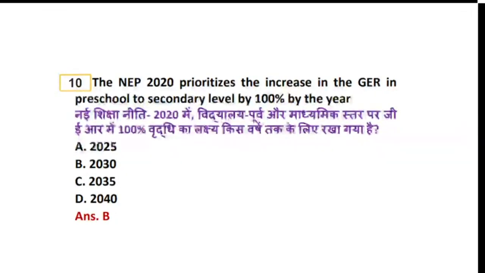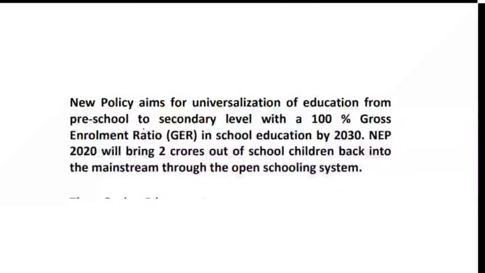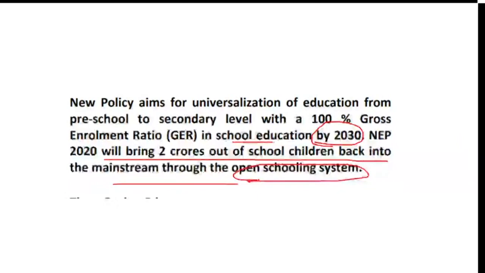Okay. The new policy aims at universalization of education with a 100% gross enrollment ratio in school education, and the deadline for that is the year 2030. It will bring 2 crore out of school children back into the mainstream through the open schooling system. So the help will be provided with the open schooling system.